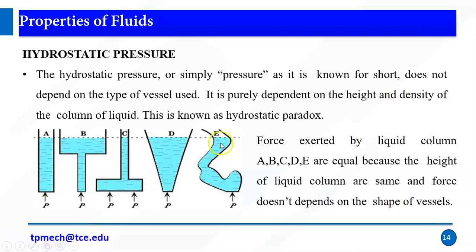From that figure, you can see there are 5 images, A, B, C, D. Assume that there are 5 different sizes of vessels we use. According to the hydrostatic paradox law, the hydrostatic pressure doesn't change with shape. If the height changes, then it will change, but the shape doesn't affect the hydrostatic pressure. So the force exerted by the liquid columns A, B, C, D is equal because the height of the liquid columns is the same and force doesn't depend on the shape of the vessel.